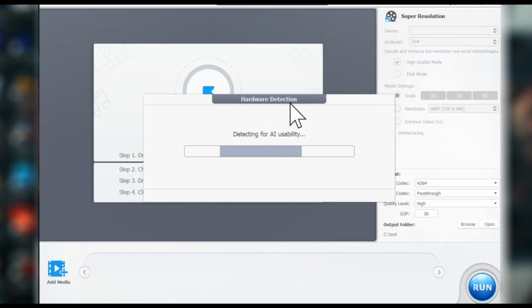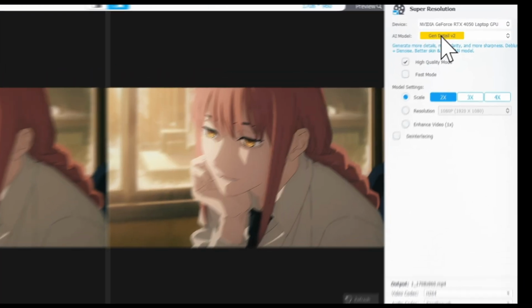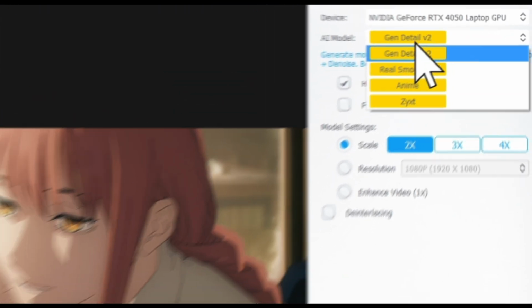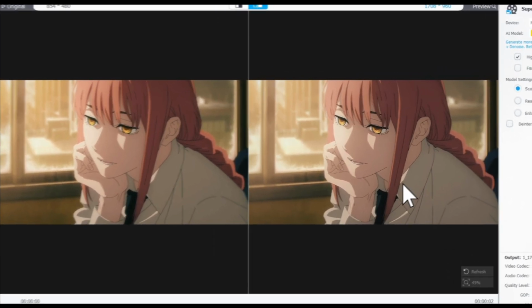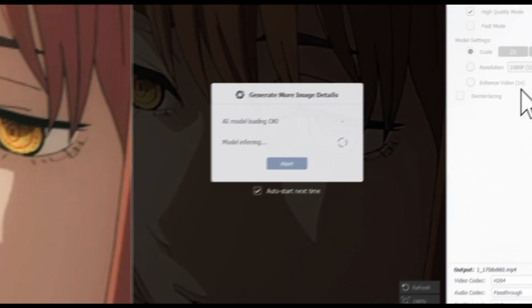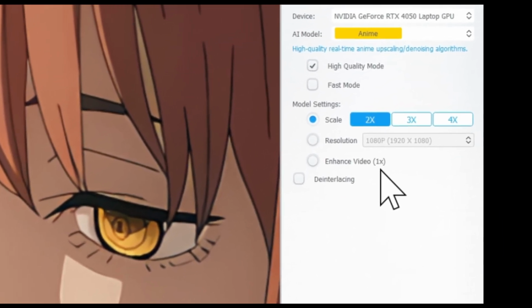Click on super resolution, then add the video you want to enhance. Once the video is in the project, you'll see various AI models. You can choose any model that suits your video. In this case, I'm using an anime clip, so I'll select the anime model. After selecting the model, VideoProc will process the video for a few seconds. Then you can choose from various model settings such as scale, resolution, or enhance video.